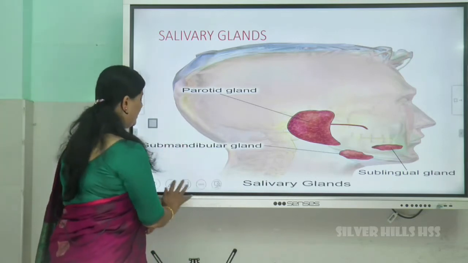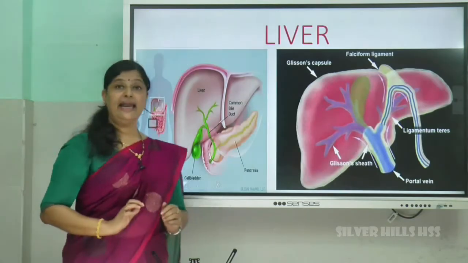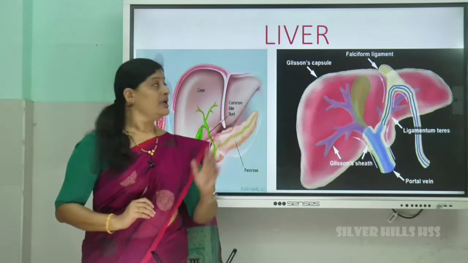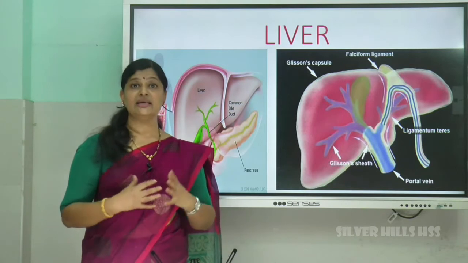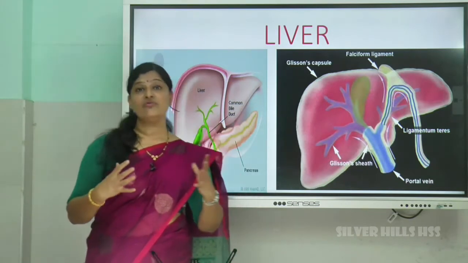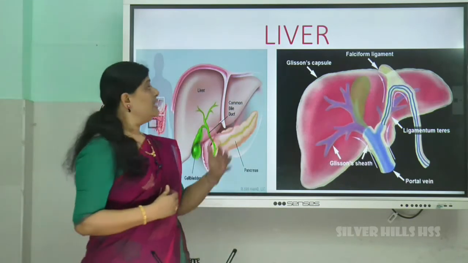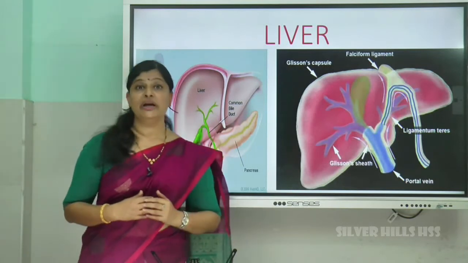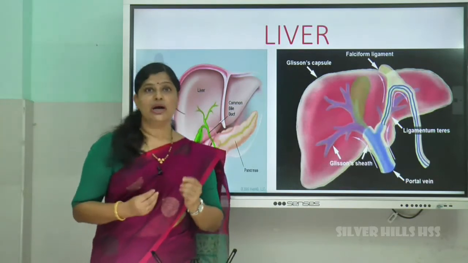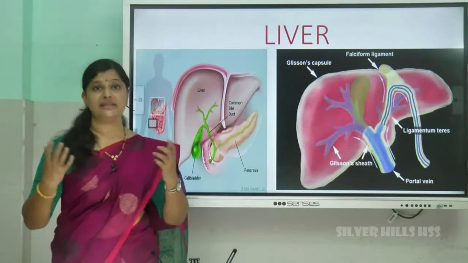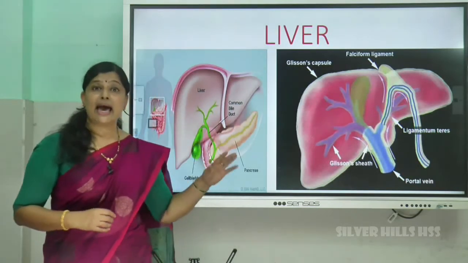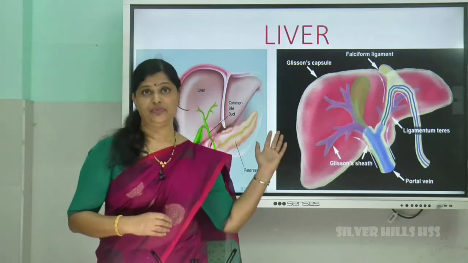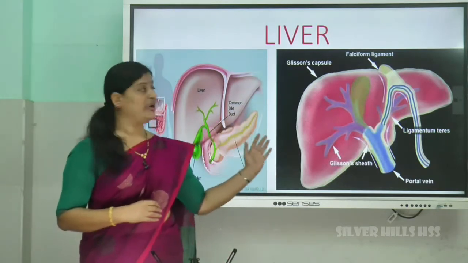Okay. Now comes the second main gland. It is called the liver. It is the largest gland. It weighs about 1.2 to 1.5 kg, right? The liver has the property of regeneration. You all know a small part of the liver can regenerate. And another thing about the liver is what? It can be transplanted. Liver transplantation can be done.